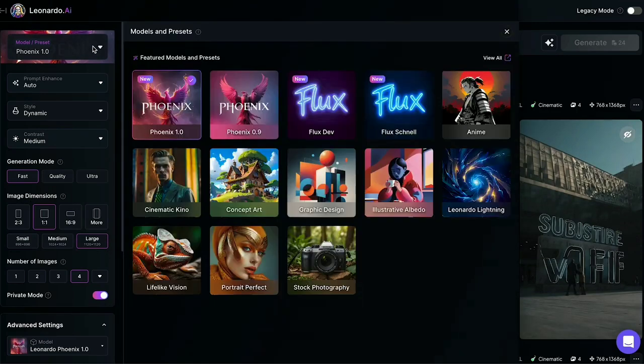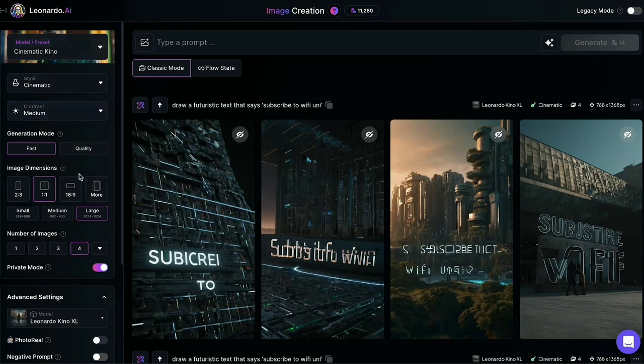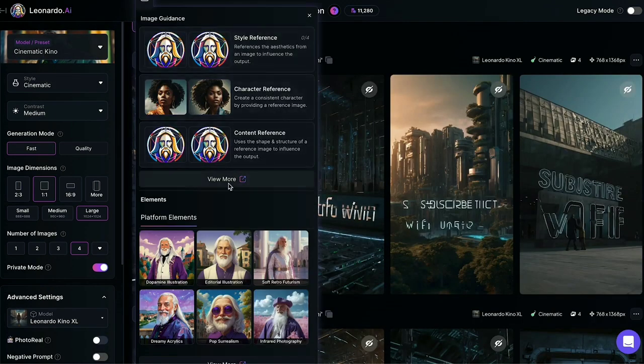Once you're back on here, there's a few settings we need to change. The first thing you need to do is change the image preset. We want to go with this one called Cinematic Kino. Once this is done, we need to head up to the prompt bar and hit this photo button here.